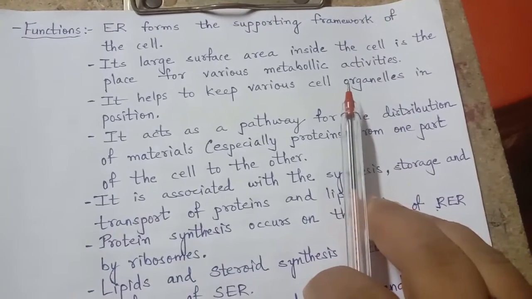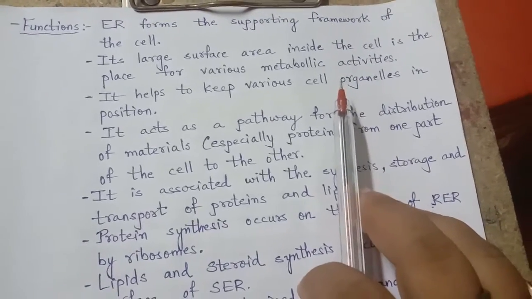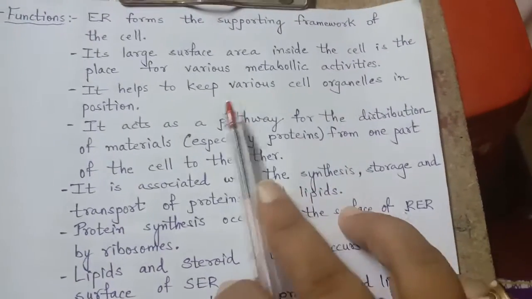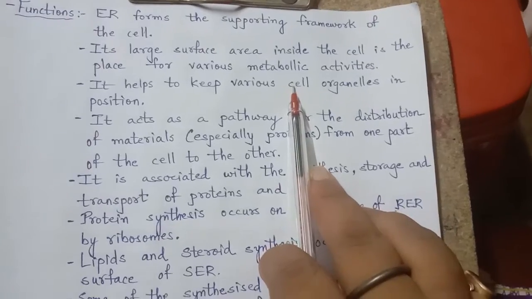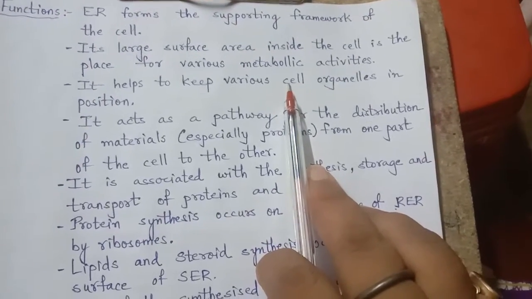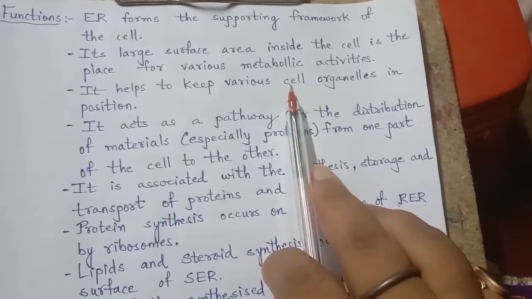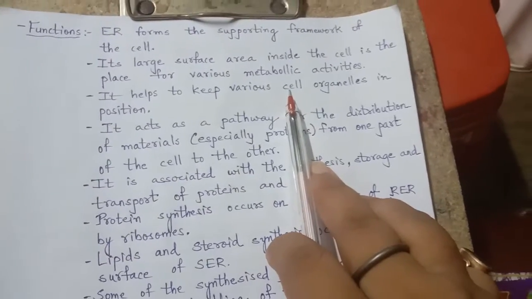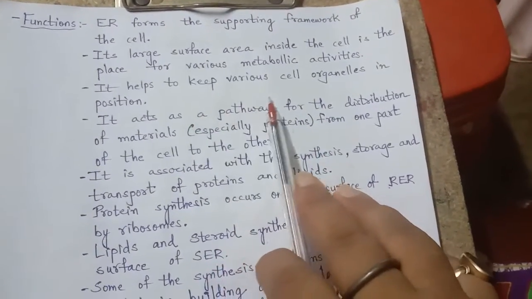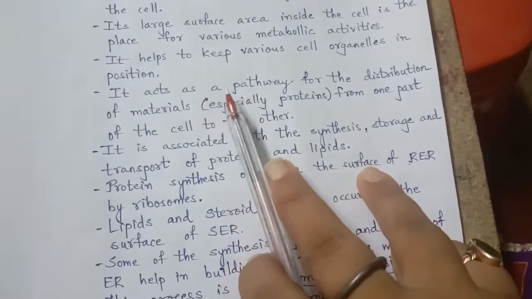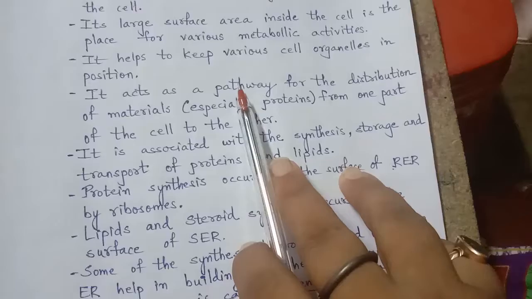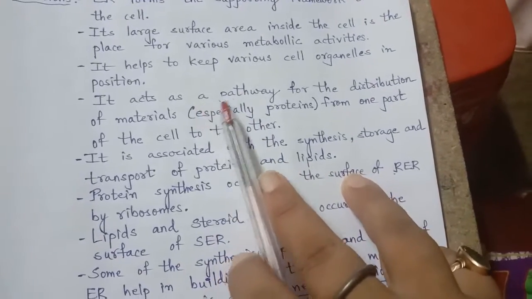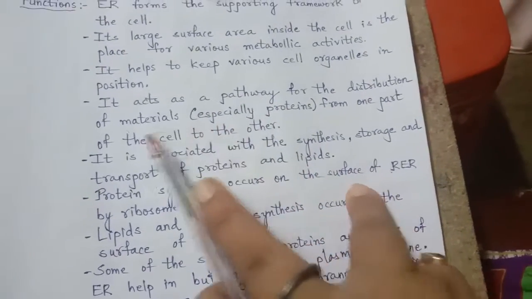As the endoplasmic reticulum has a large surface area inside the cell, so many metabolic and biological activities are carried out in this organelle. It also helps to keep various organelles in position. With the help of the ER, other organelles are set up at a proper place.